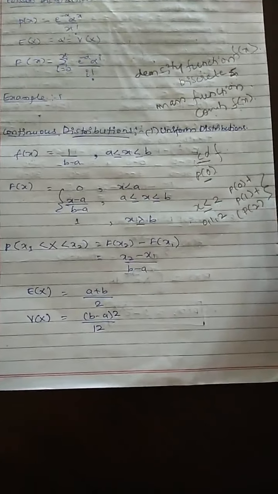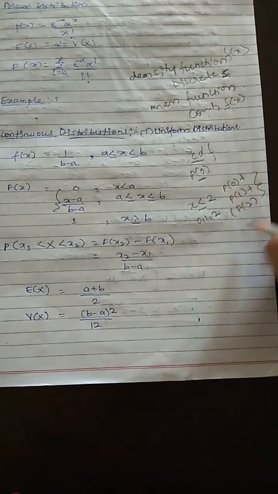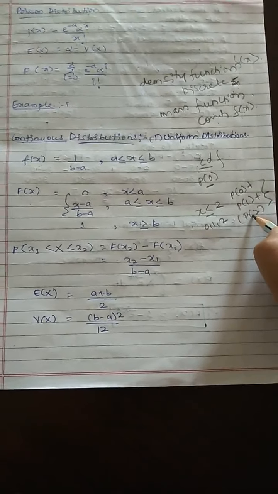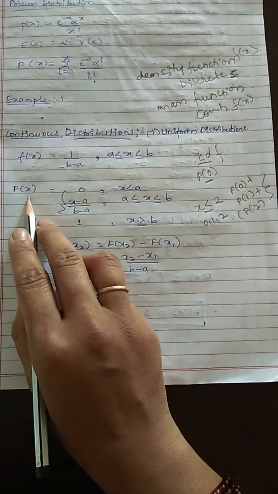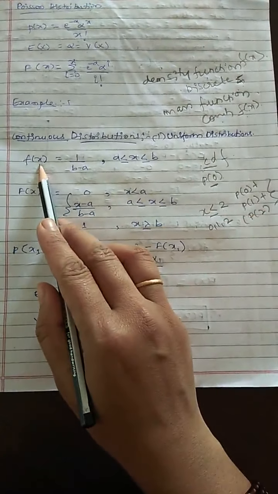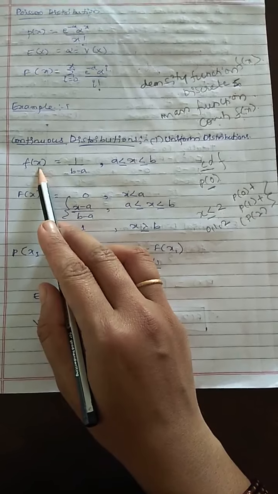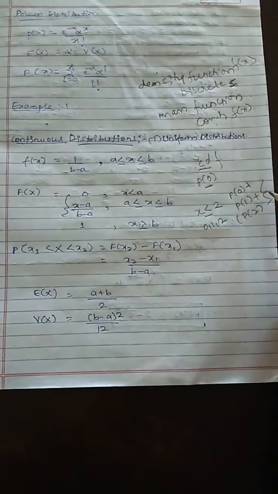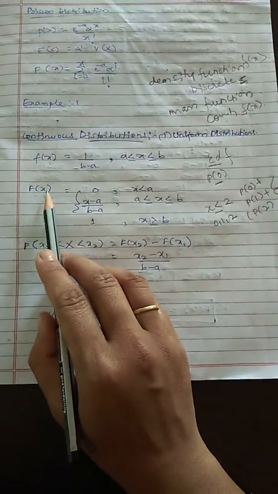When you find the summation of cumulative values, you use the capital F of x. If you find only one value, you use the small f of x, that is a mass function.